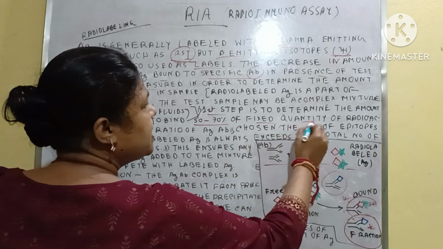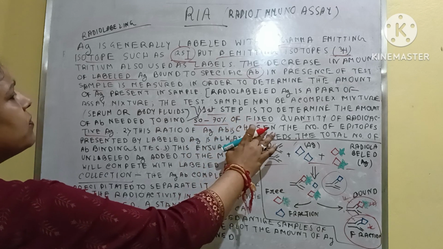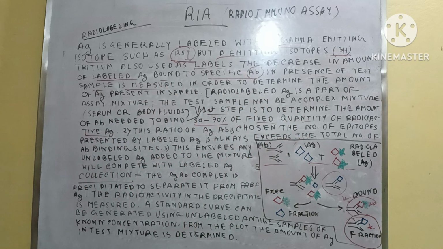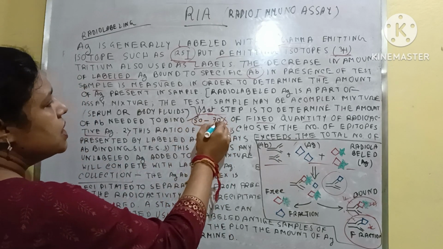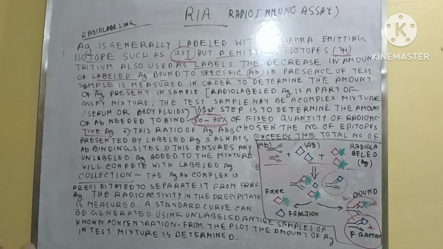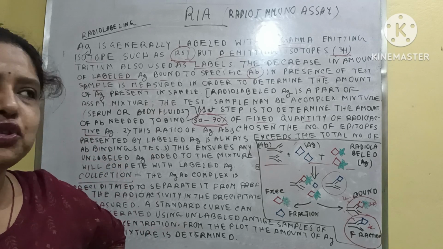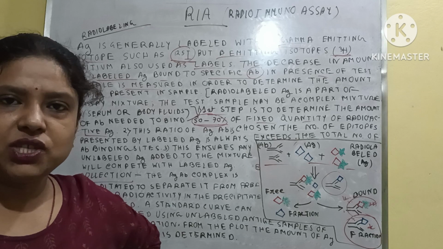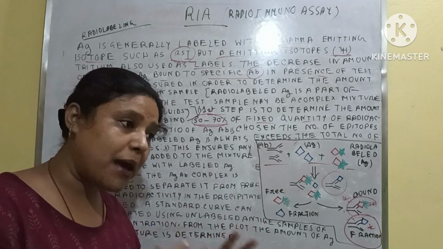of a fixed quantity of radio labeled or radioactive antigen. Okay, 50 to 70% of radioactive antigen or radio labeled antigen. Obviously the number of antibody must be lower here, lower than 50 to 70%, you can say. That means if you assume that 100% is the solution, then 70% must be labeled antigen and 30% is antibody. Okay, so what is happening here?